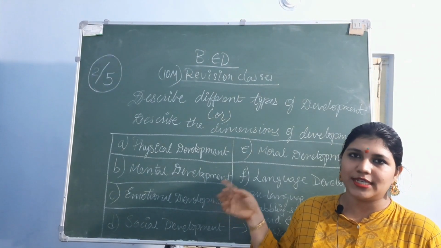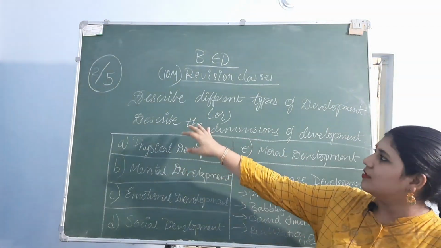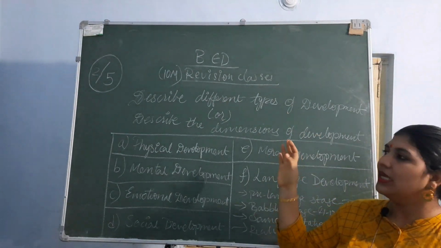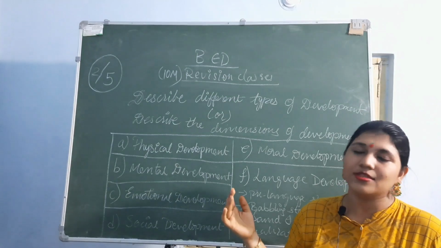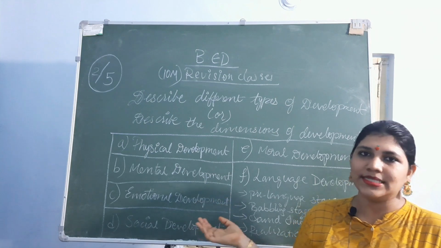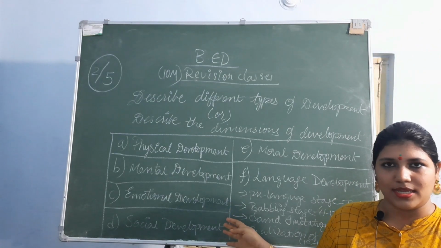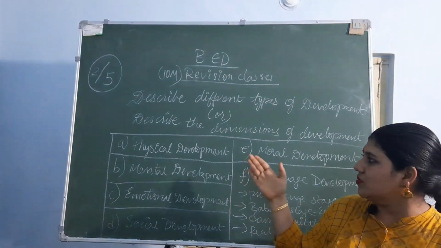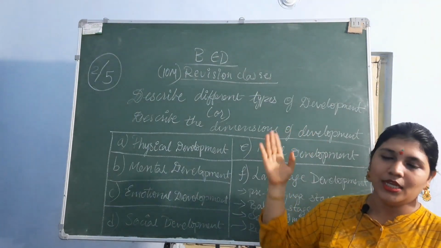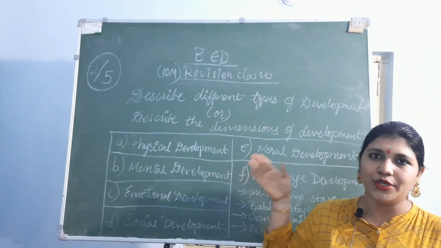So let's move on to the next topic. This is the second question out of the 5th question. Describe different types of development. Here we have seen different stages, and we are going to know the types now. And this is not at all a complex answer. We almost covered everything in 4 marks answers, right? There we saw the different types of development. Now we already studied in 4 marks answers. Now we are going to see this again.